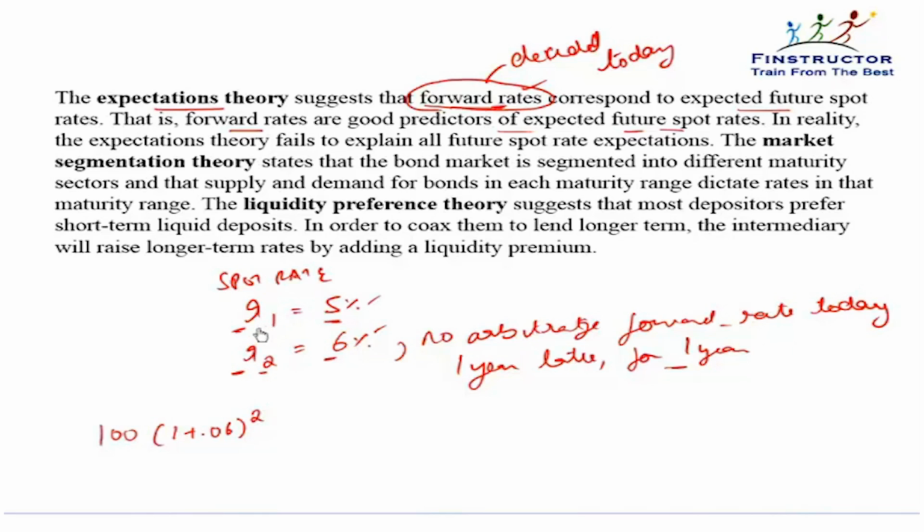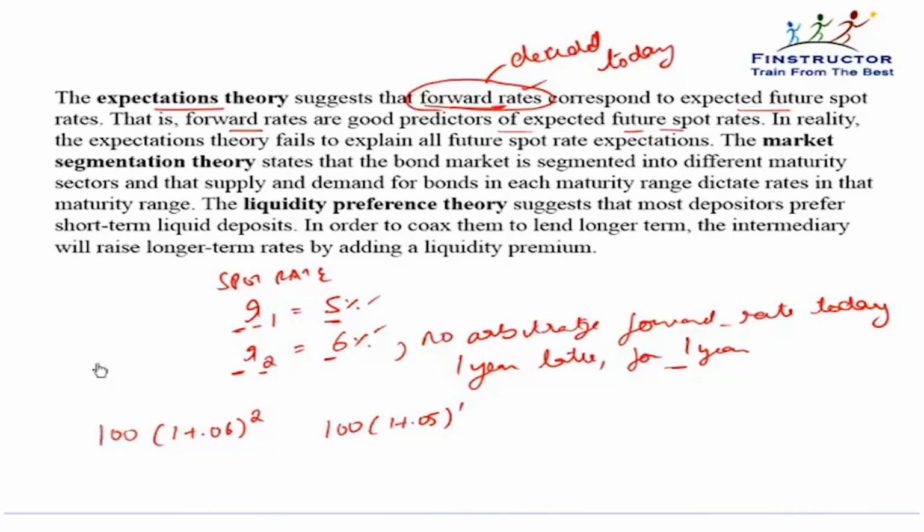If I borrowed $100 for just 1 year, I would have had to pay 100 into 1 plus 0.05 to the power 1. First you have to see the rate applicable and then you have to see for how many years are you borrowing or lending. So if it's a 2 year borrowing, then the rate applicable is 6%, and it has to be raised to power 2. So on and so forth, there was R.